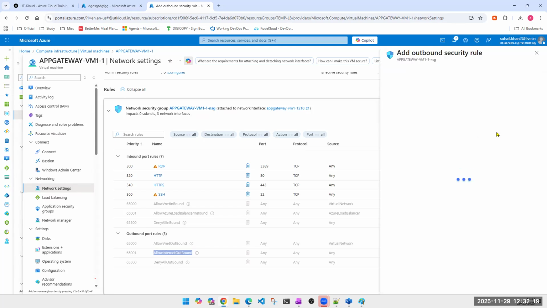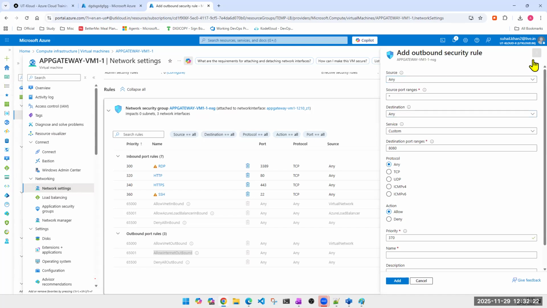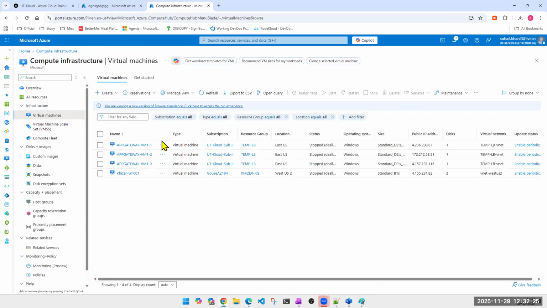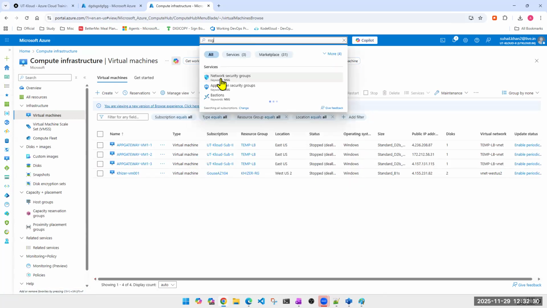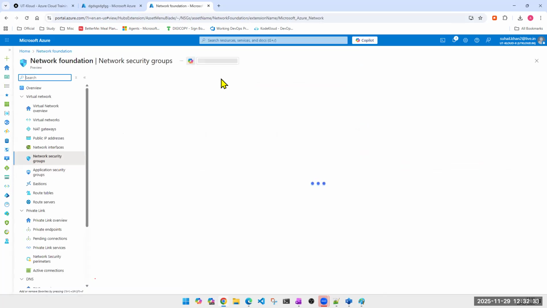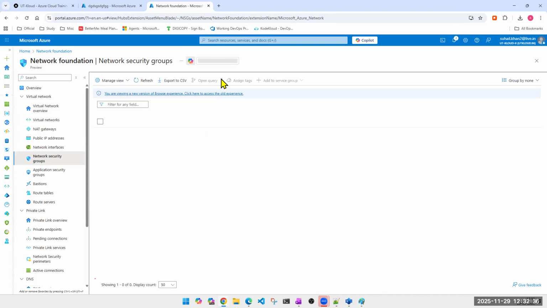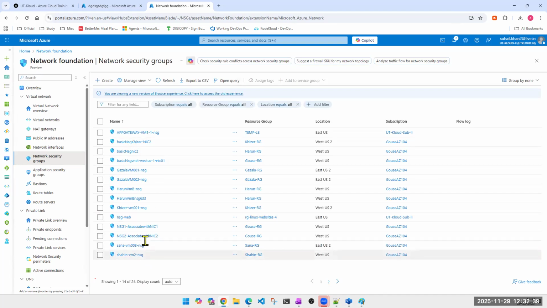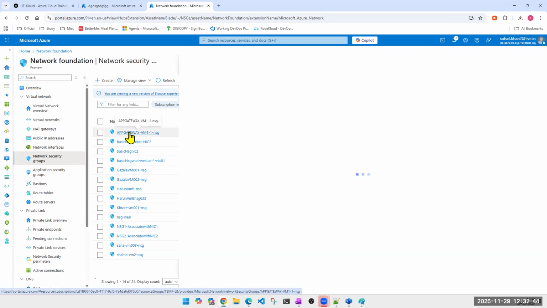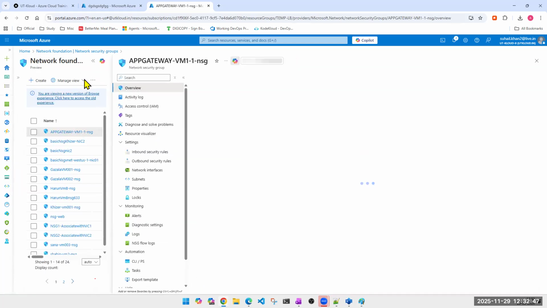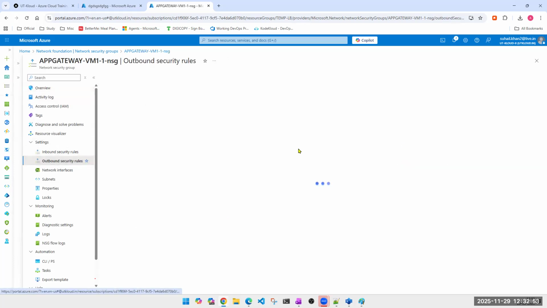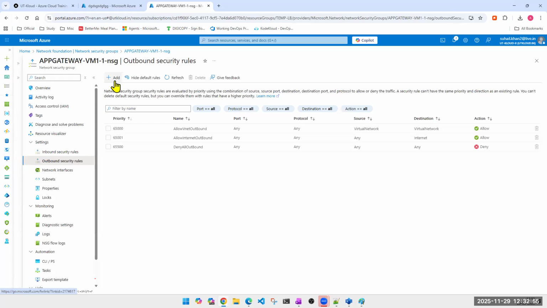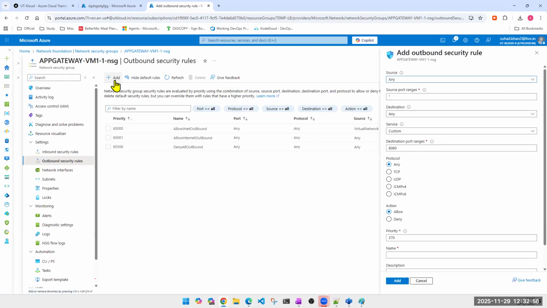So outbound rule. Either I can create it from here, right? I can go from there and directly create, or I can search for NSG, network security group. If I know which actual NSG I'm working on in a production environment, you'll see hundreds of them. You should have the name. And in fact, look at this here also, I see too many, right? So let's say this one we were talking about. Again, you have to go to outbound rules. Same, you can click anywhere, you come from anywhere. Ultimately, you will be here and you will have to add an outbound rule. Click add.